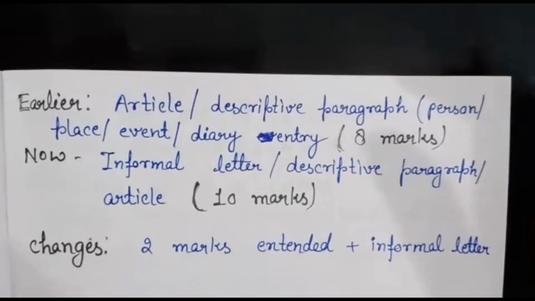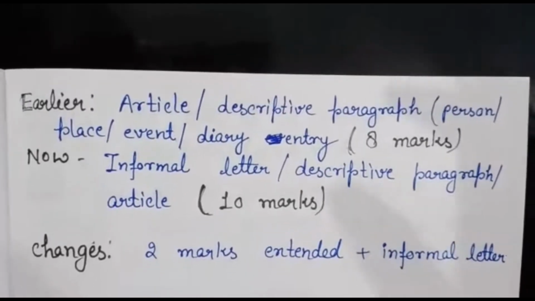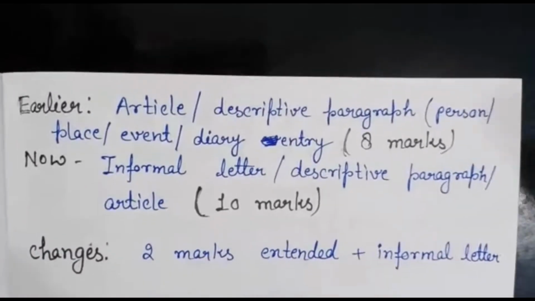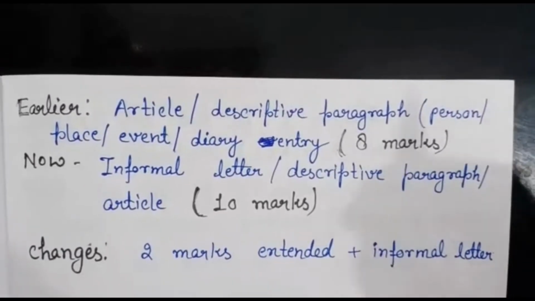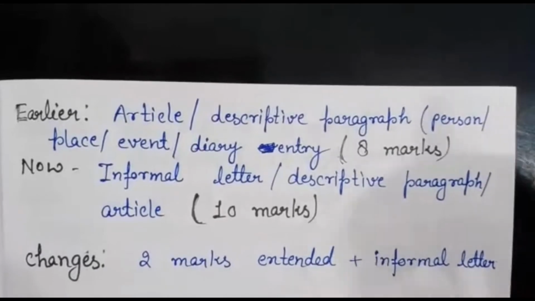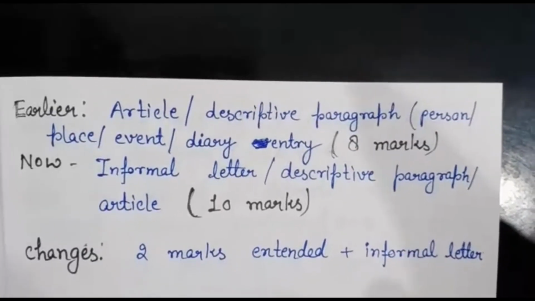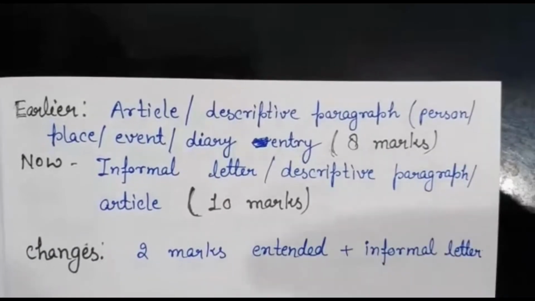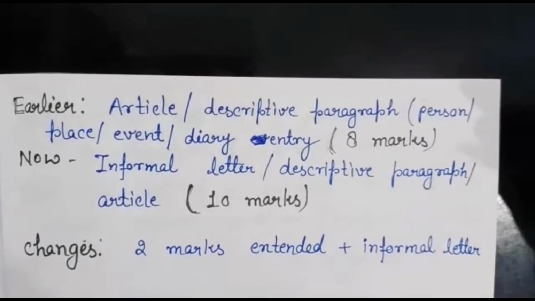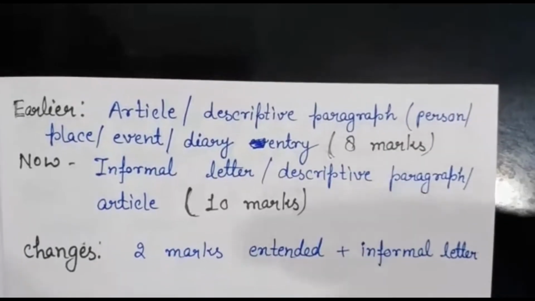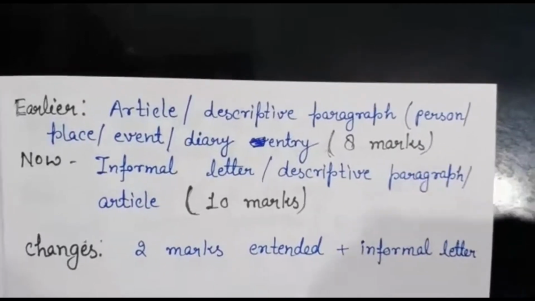But now, with the descriptive paragraph and article, an informal letter will also be added, and the whole question will be of 10 marks. You can see the 2 marks increase this year. So what are the changes? 2 marks extended plus informal letter. You will face an informal letter also this year. So move on to the next change.